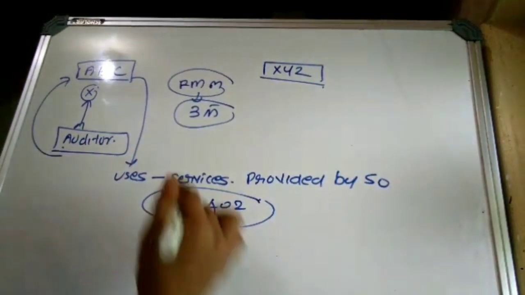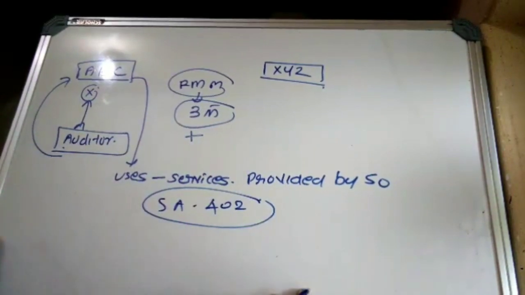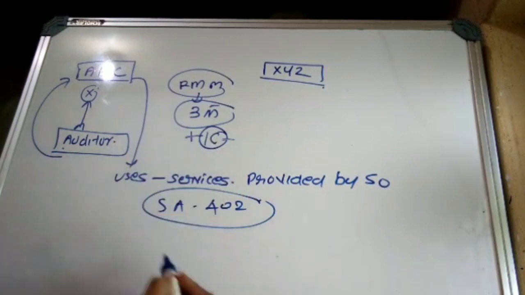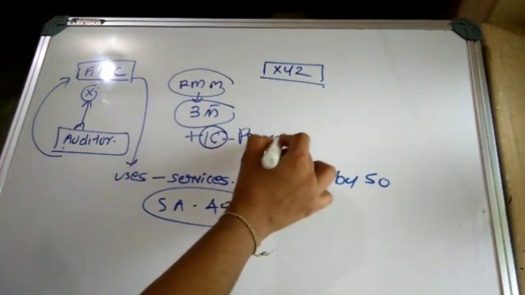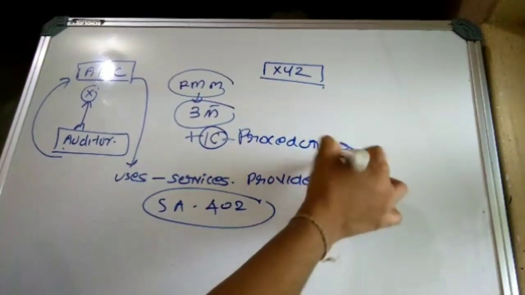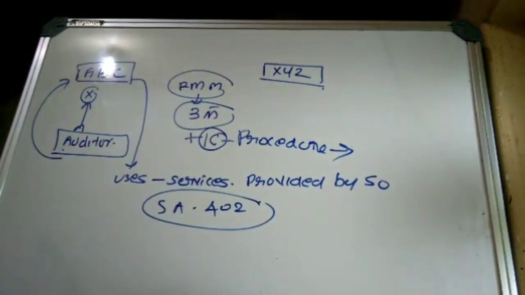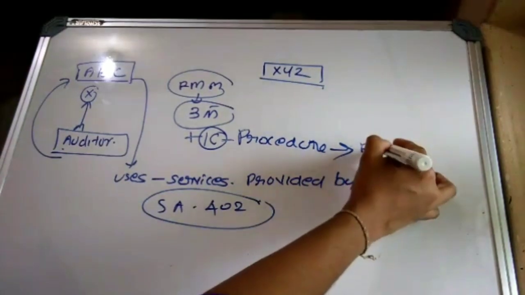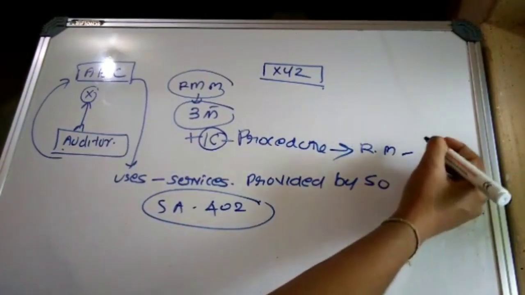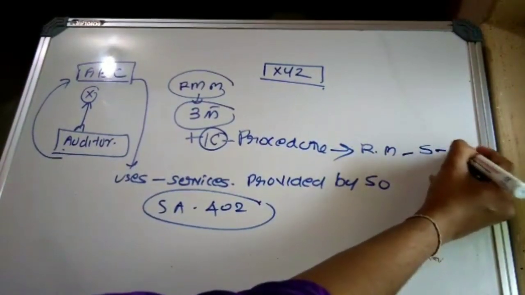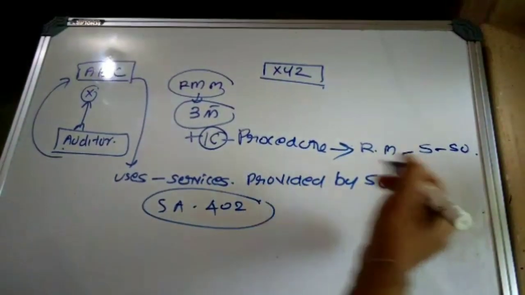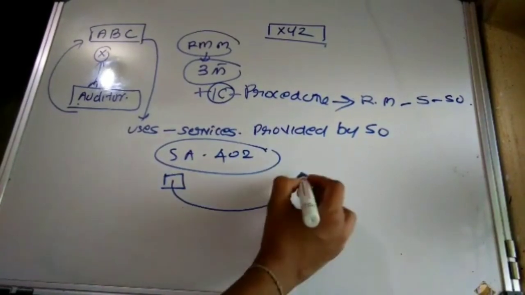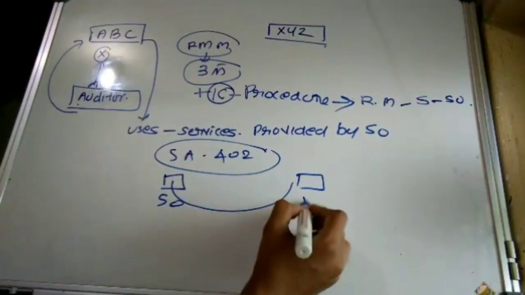Okay, plus they should determine whether there exists any internal control system or any procedures to check the risk of misstatement in the services which have been provided by the service organization.